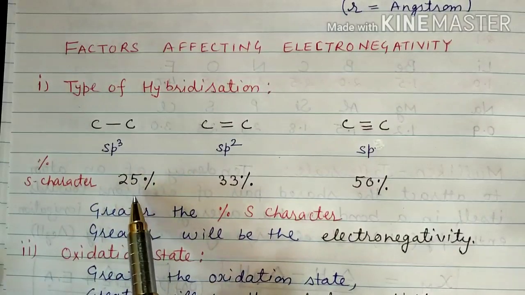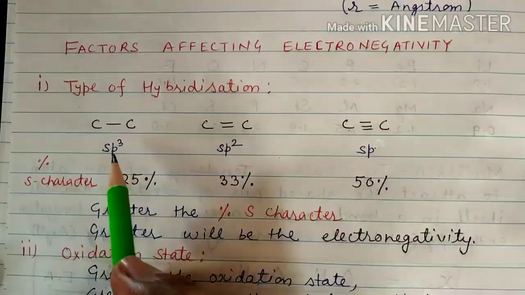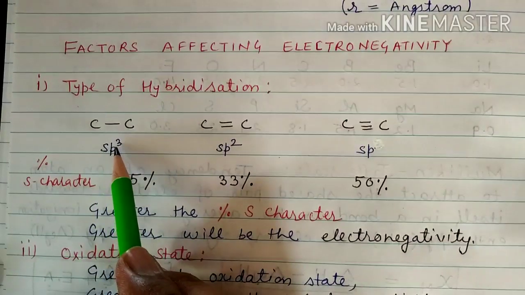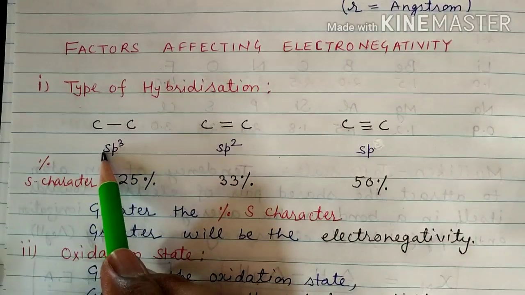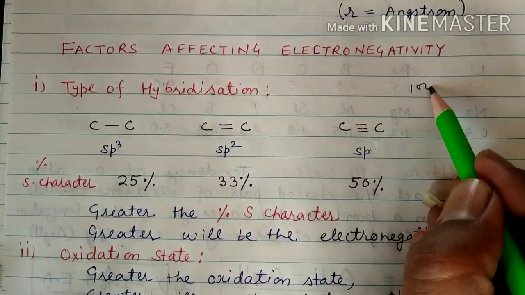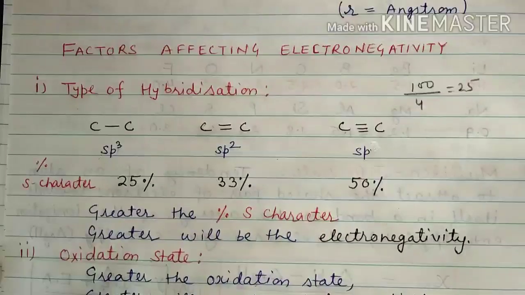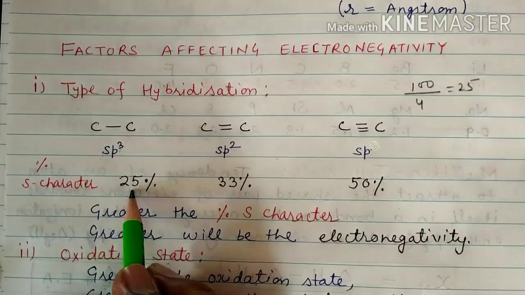How will you get 25? Total number of orbitals which are participating is S and 3p, total 4. You have to divide 100 by 4. You will get 25% of S.